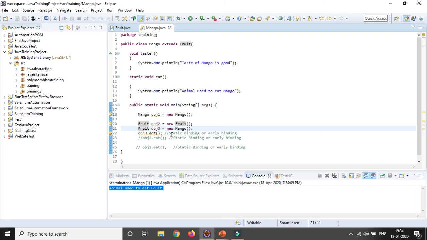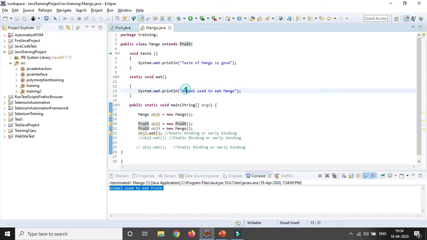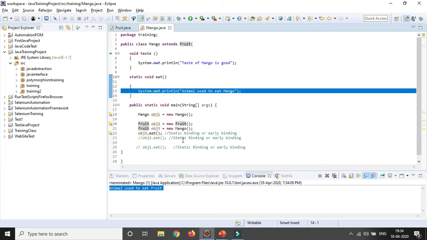So you can see, though we are creating the object or instance for the parent class using the child class reference, still it is referring to the parent class methods, right? That is the reason the output is animal used to eat food, not the child class methods. So that is also called static binding or early binding.